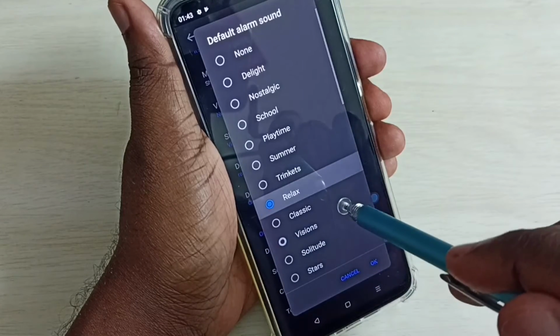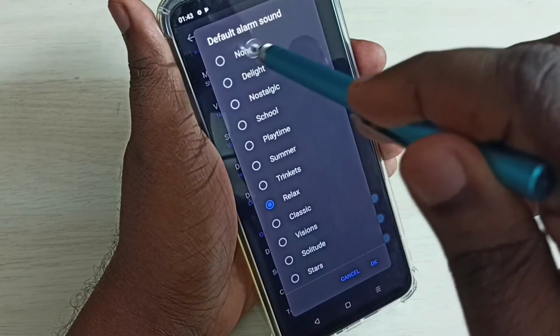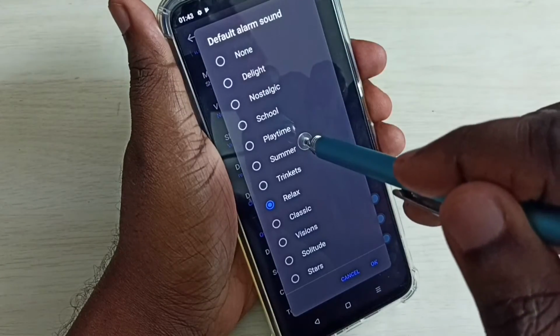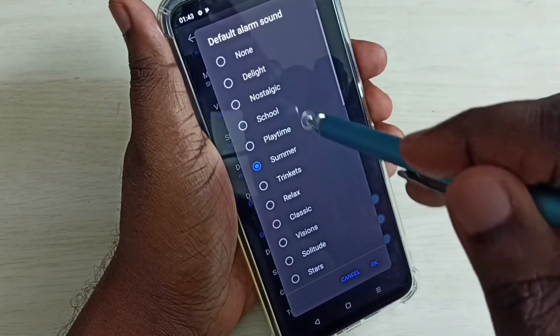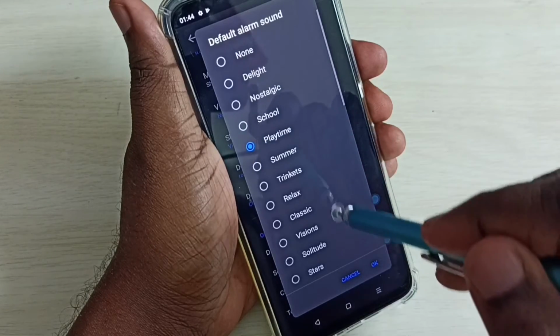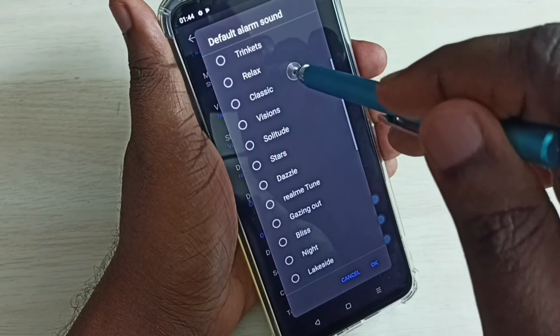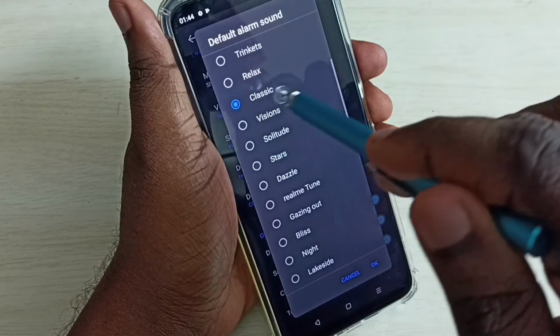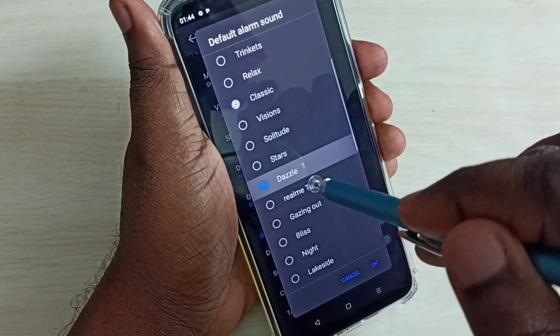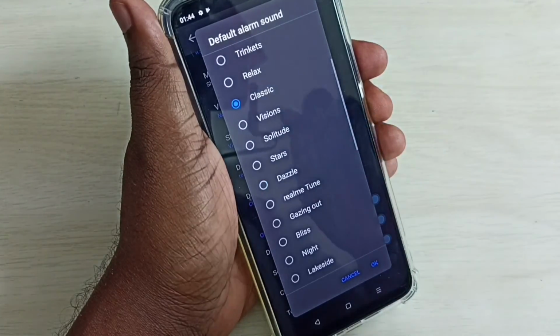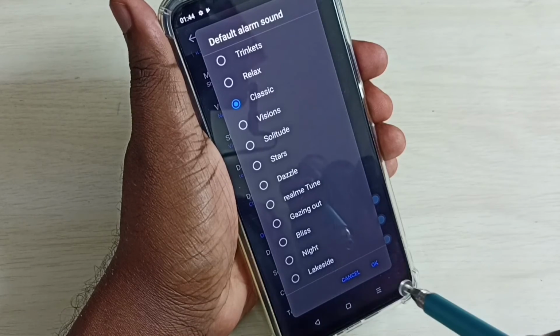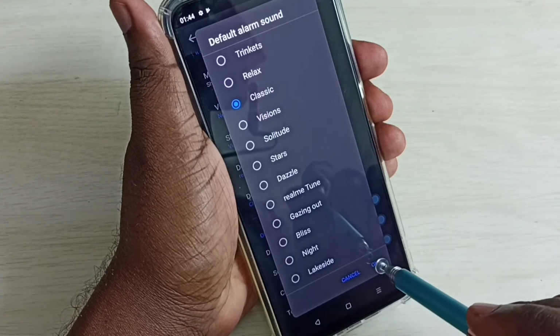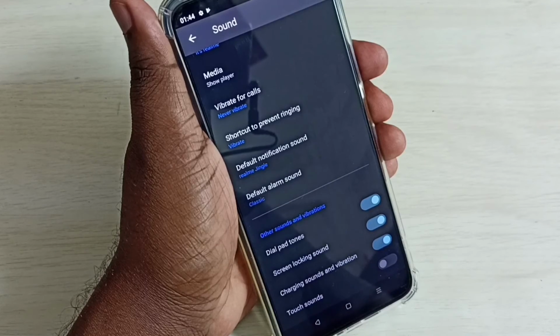See, if you don't want an alarm, we can select none. So we can select one alarm from this list. This is the default. Okay, so this way we can change the default alarm.